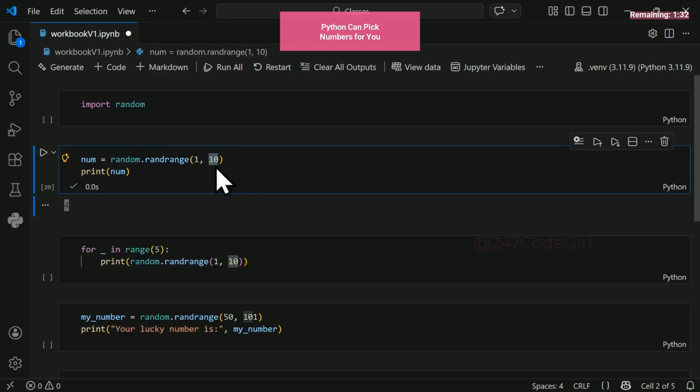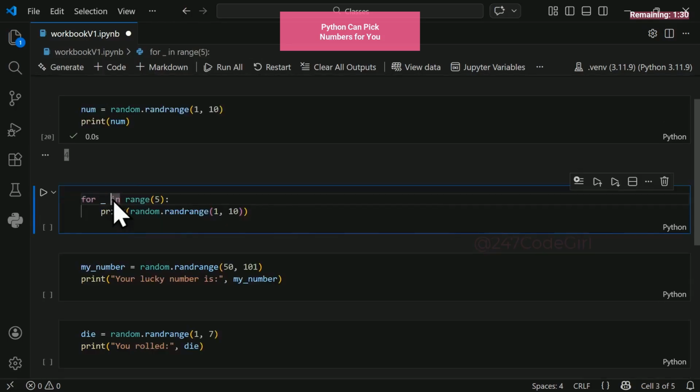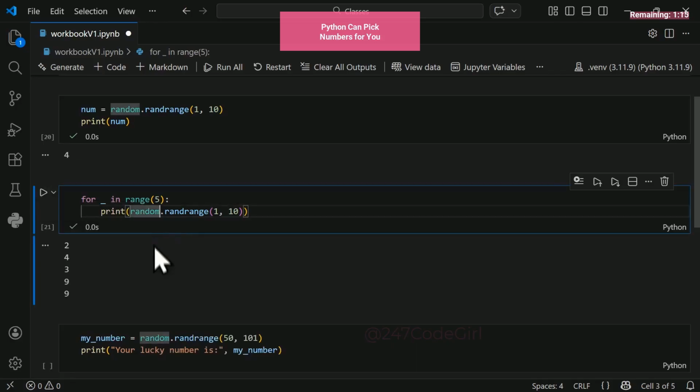So 10 is excluded. Here we will loop through and produce 5 random numbers. This is a throwaway variable. Underscores are used to indicate we do not want this variable, but the underscore is necessary. It is a valid variable name. Running this gives us a new number. That's the magic of randomness.